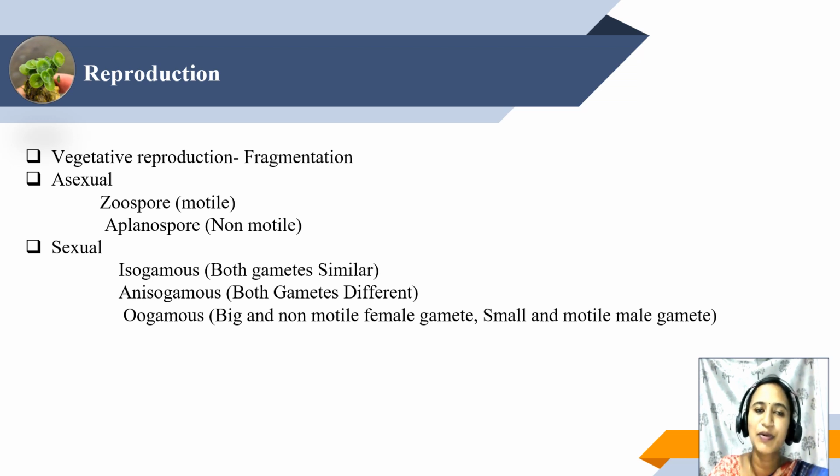Next, sexual reproduction is of three types: isogamous, anisogamous, and oogamous. Iso means same, so the male and the female gametes are similar. Anisogamous is dissimilar; both the gametes are different. Oogamous is where there will be a big non-motile female gamete and a small motile male gamete. And by this process, reproduction takes place in algae.